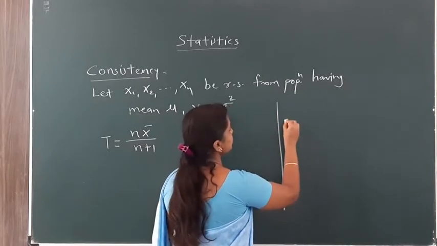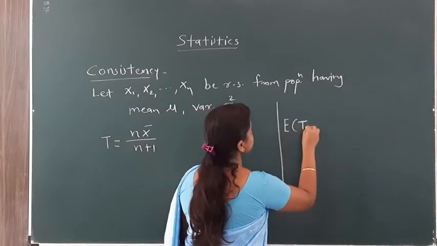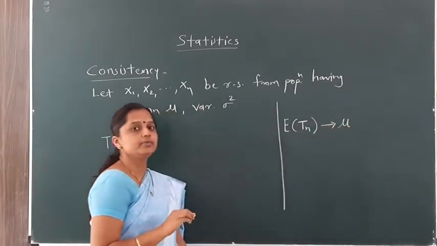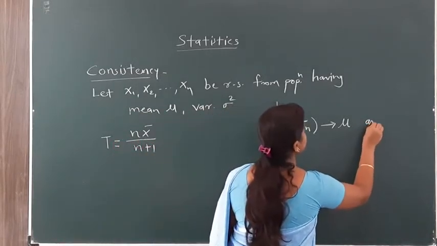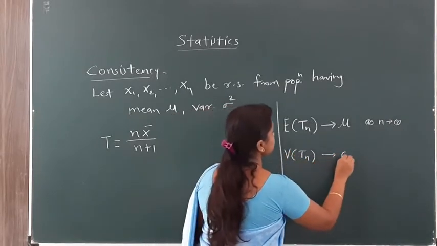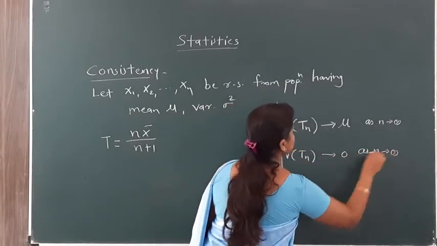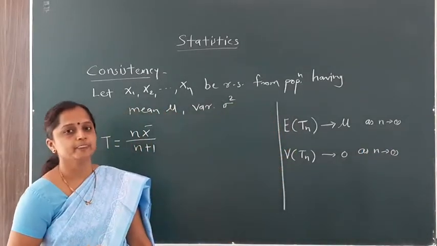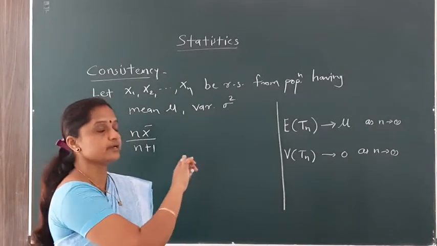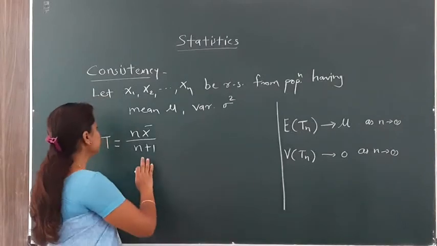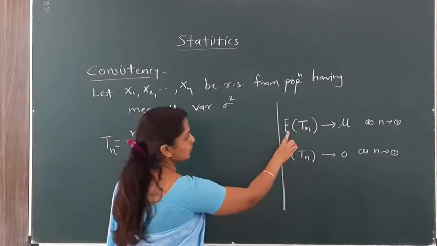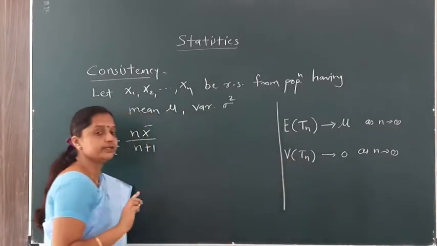Let Tn be a sequence of estimators. It is said to be a consistent estimator if the expectation of Tn goes to its parameter mu as n tends to infinity, and its variance goes to 0 as n tends to infinity. This is a large sample property. Then we say that our estimator Tn is a consistent estimator for parameter mu. Okay. Here our estimator is Tn equal to n x bar divided by n plus 1. Here first we calculate the expectation of Tn and then calculate the variance of Tn.